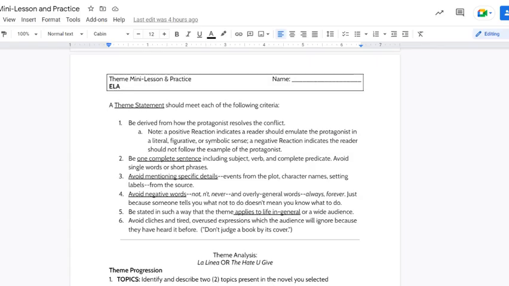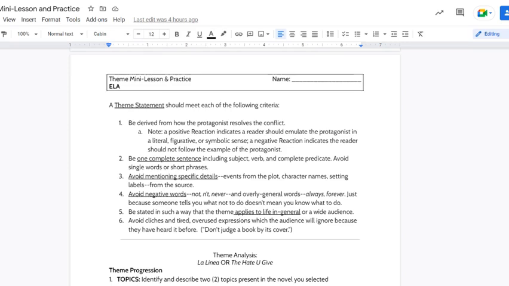Theme statements also should be stated in such a way that the theme applies to life in general or to a wide audience. It is difficult to write a theme that can equally apply to everyone, everywhere, every time. However, if it only applies to a narrow group of people, it's really not much of a theme statement. It doesn't apply to enough people to be important or meaningful to them.